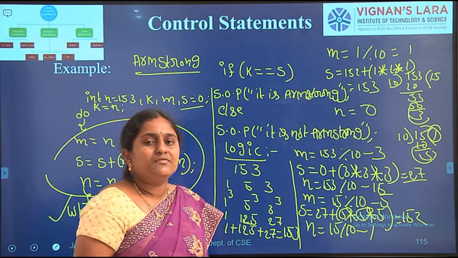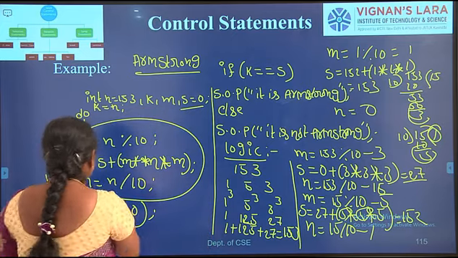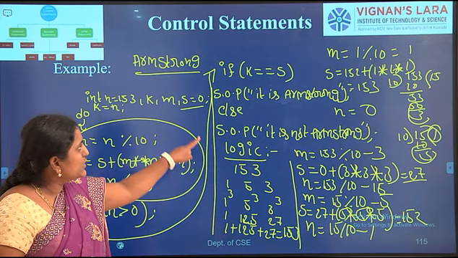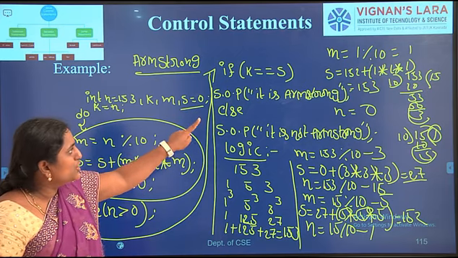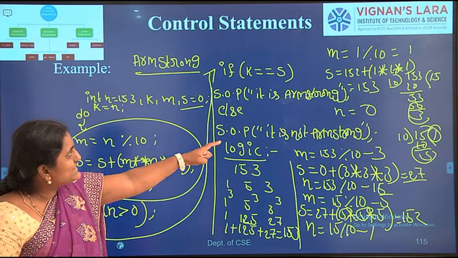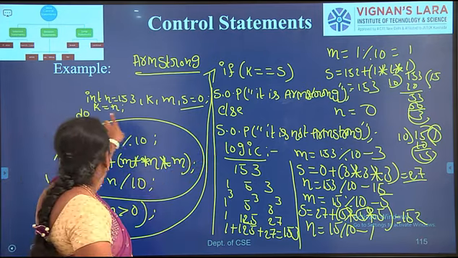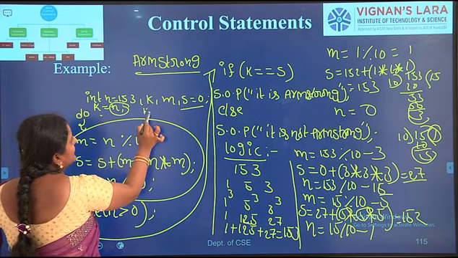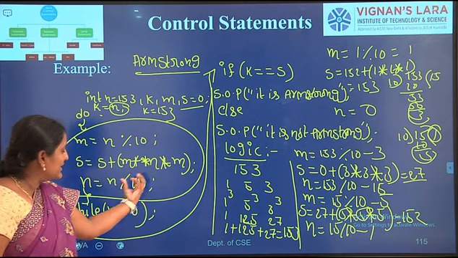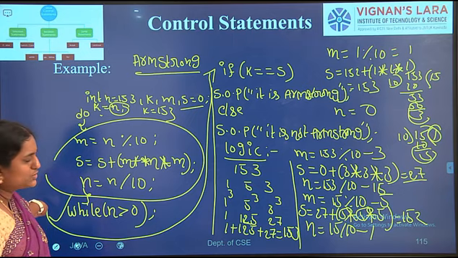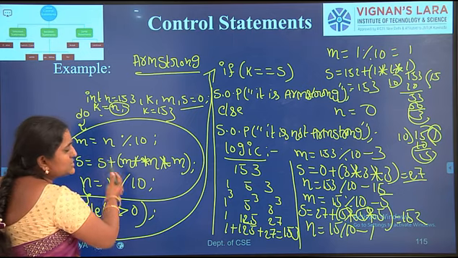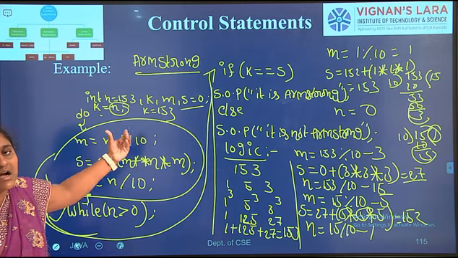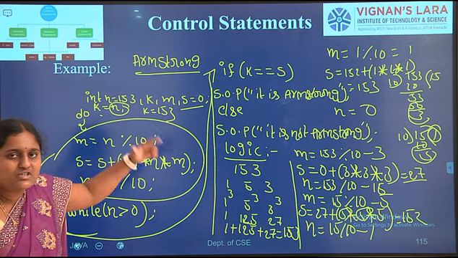When the condition becomes false, control passes to the next statement. What are the statements available after the do while loop? Here it checks the condition if k equal to s. In the last iteration, what is the s value we got? 153. Here k equal to n means the n value is assigned to k, so k equal to 153. Whenever the condition becomes false, control immediately passes to the statements after the loop, and those statements are executed.